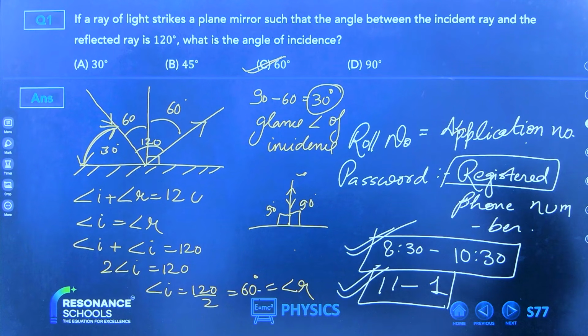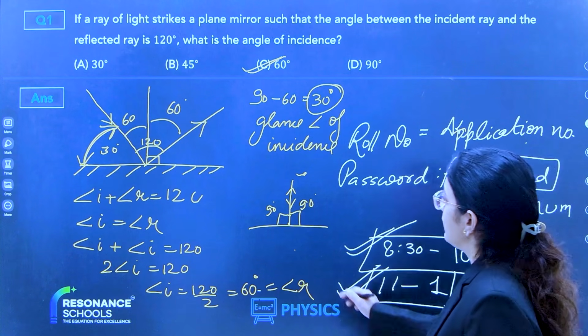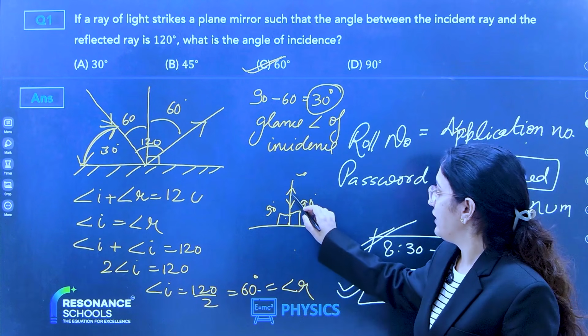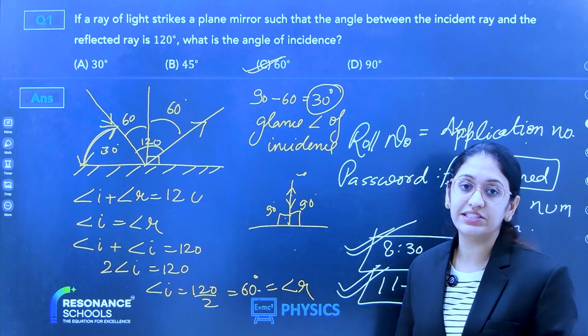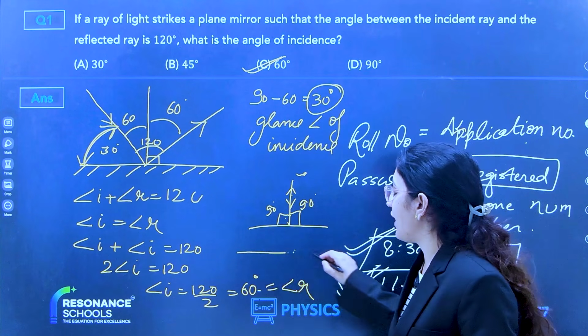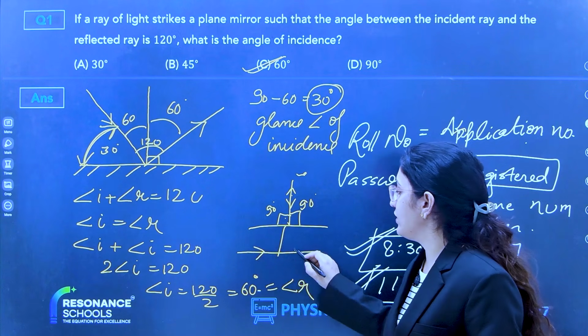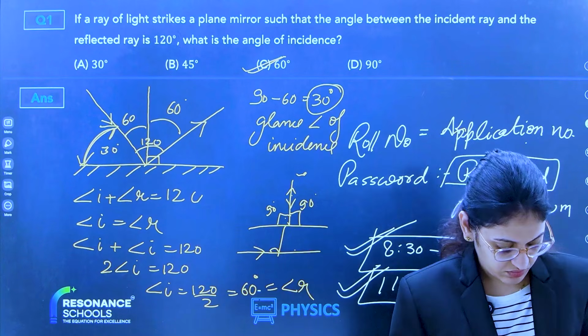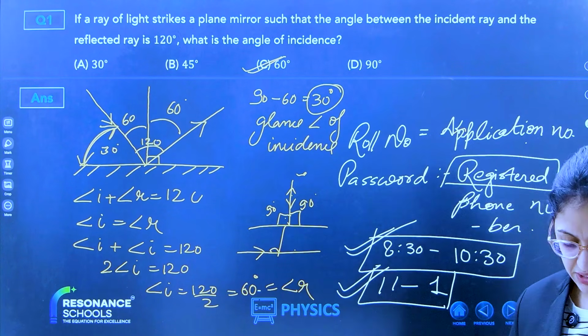Yes, these topics will be covered again in offline classes also. See, the glance angle is 90 degrees, but the incident angle and reflected angle are 0 in this case. But if light is striking a mirror and reflected back through the mirror, in that case there is a 0. Can we go to the next question?